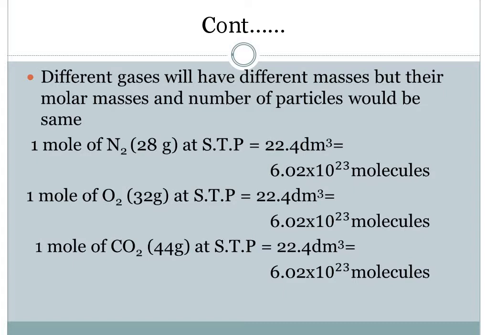Suppose we take examples. We have just discussed 3 examples over here. That is 1 mole of nitrogen. Nitrogen gas, which is present over there, has a mass of 28 grams.